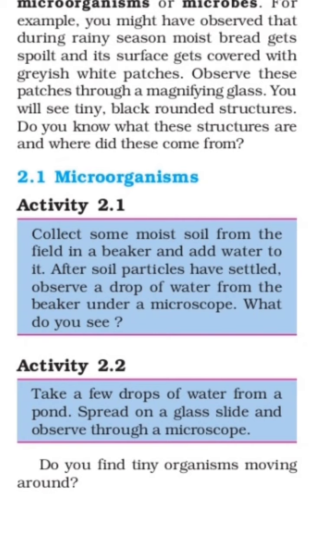We learned in the 6th standard, separation of substances. We take soil, put it into the beaker, and when we stir, after some time the soil settles down. That process is called sedimentation and decantation. After the soil has settled, observe a drop of water from the beaker under a microscope, and what do you see? We can see tiny microorganisms present in that water.